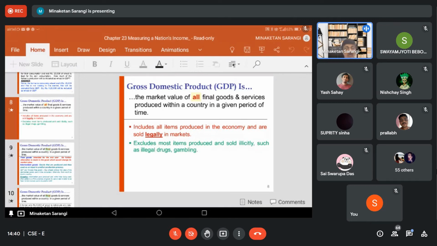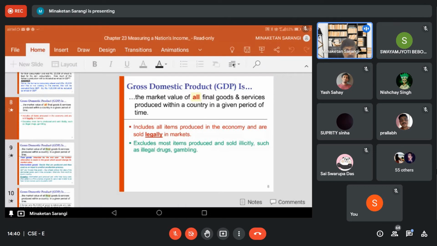Your illegal drugs, illegal medicines, gambling as a service. These are not legally acceptable in most of the countries. Therefore, these are outside the scope of GDP.